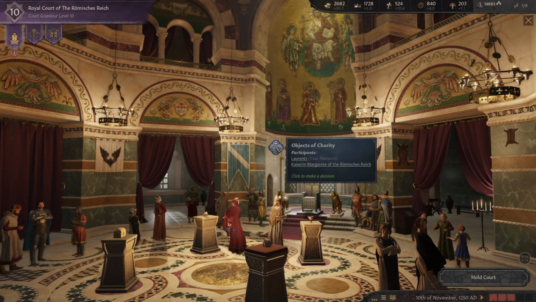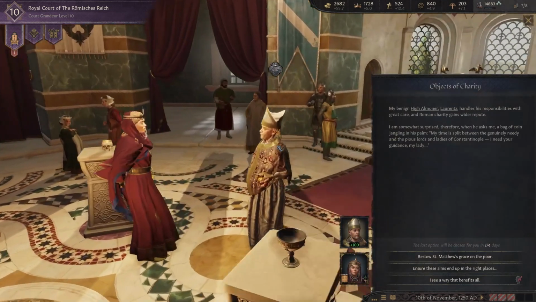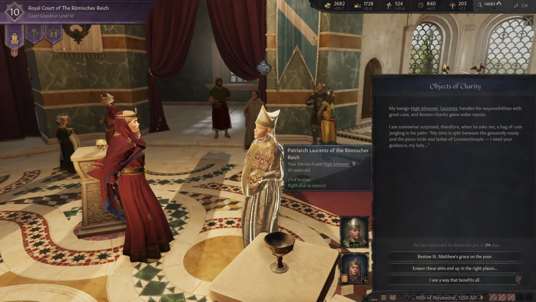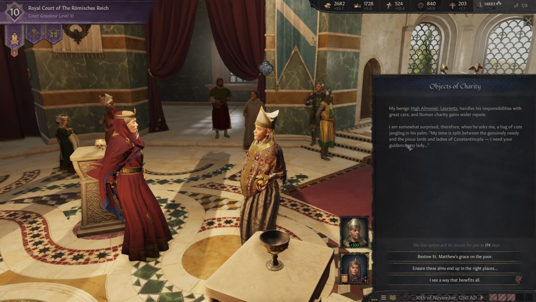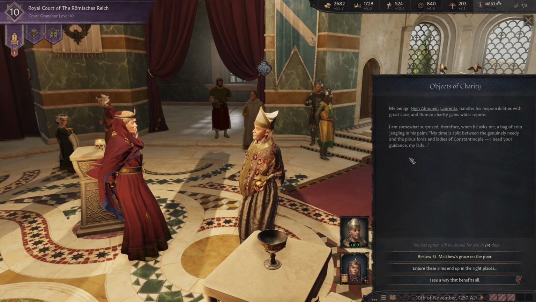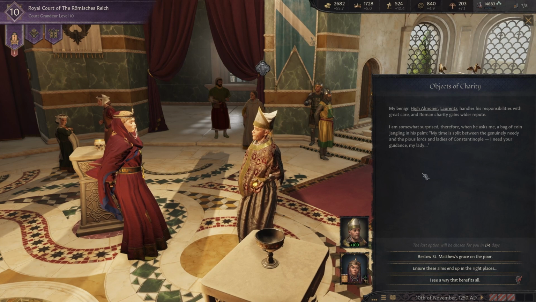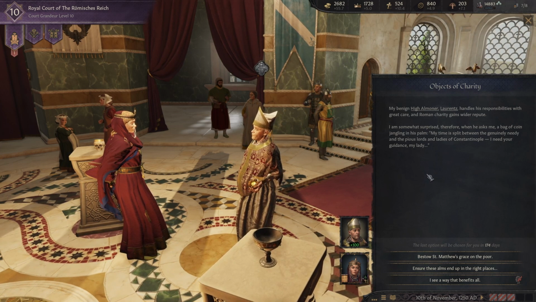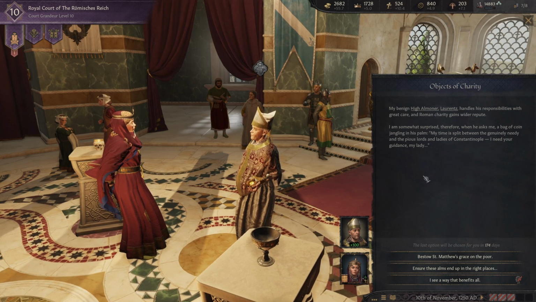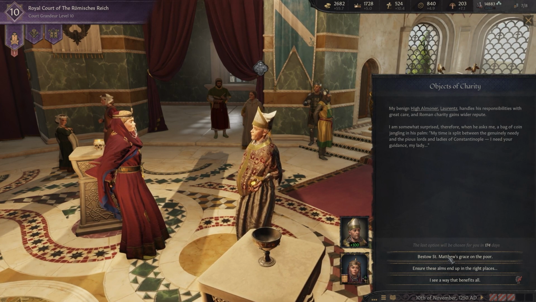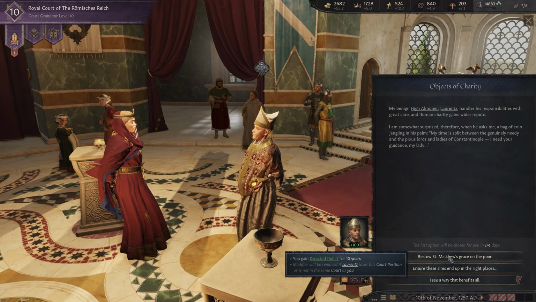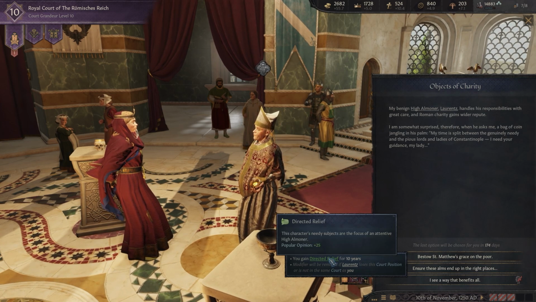Oh yeah, we have another event here. Objects of charity. My benign high almoner, Lawrence, handles his responsibilities with great care, and Roman charity gains wider repute. I'm somewhat surprised, therefore, when he asks me, a bag of coin jangling in his palm. My time is split between the genuinely needy and the pious lords and ladies of Constantinople. I need your guidance, my lady. Bestow St. Matthew's grace on the poor.